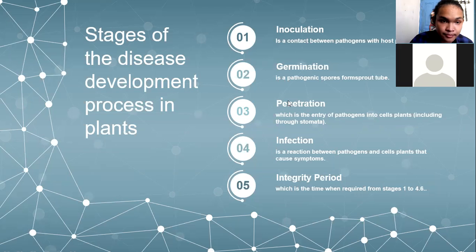Stages of the disease development process in plants. First, inoculation is a contact between the pathogen and the host plant. Two, germination is when pathogen spores sprout. Three, penetration, which is the entry of pathogens into plant cells, including through stomata. Four, infection is a reaction between the pathogen and plant cells that causes symptoms. Five, incubation period, which is the time from stage 1 to 4.